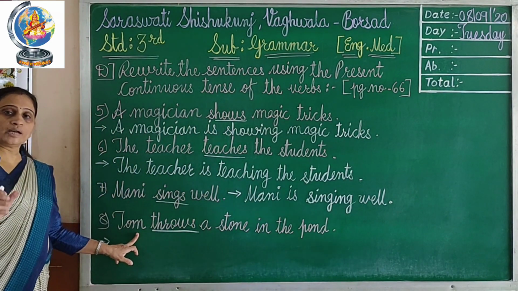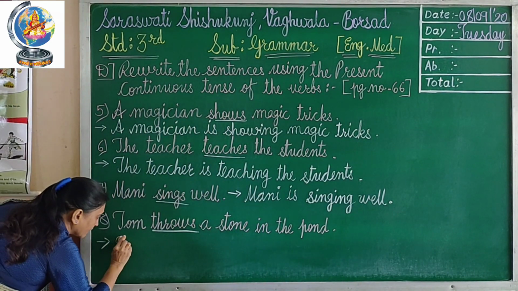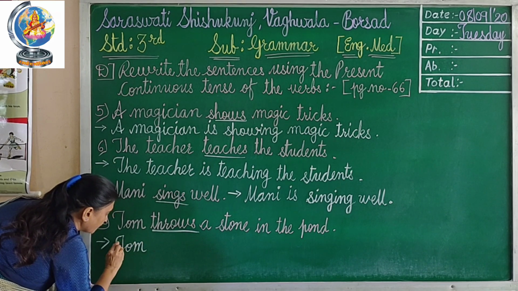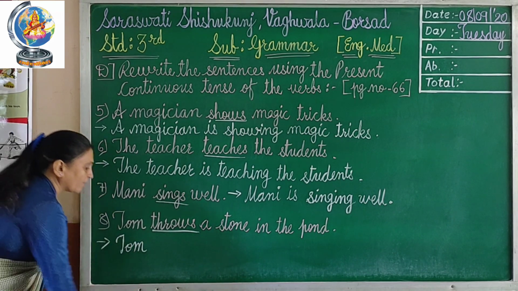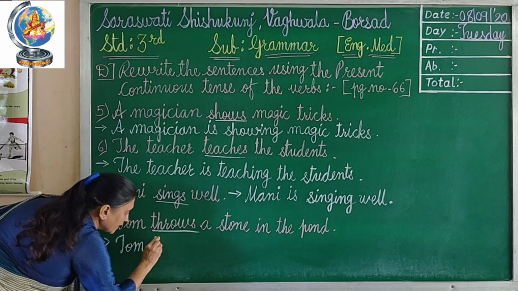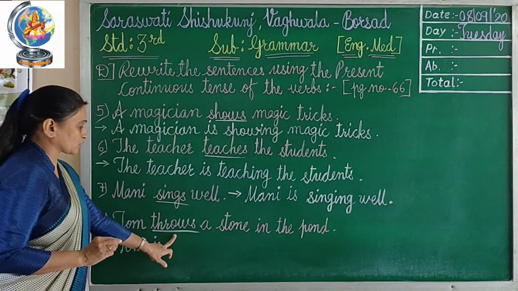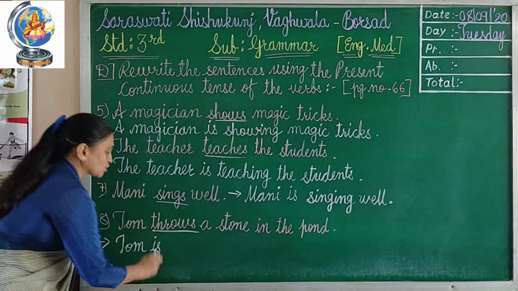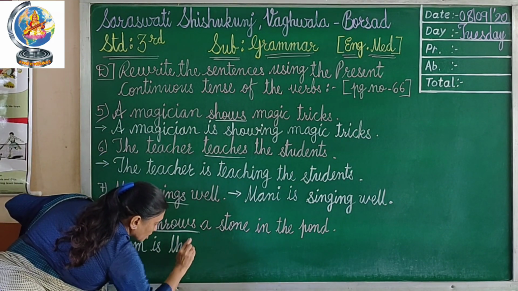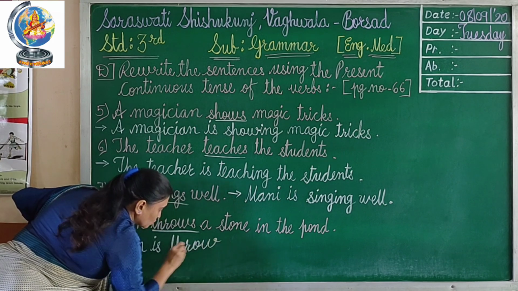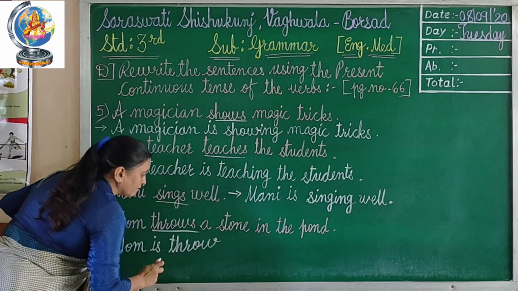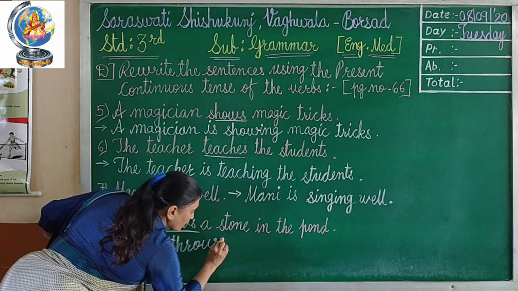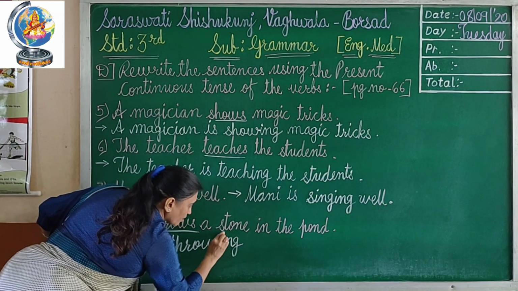Now 8th number, Tom throws a stone in the pond. Tom is a singular noun. So first of all let me write here Tom. Then with a singular noun what you have to add? Is. Then after, throws. So we will not write S in the answer. Only T-H-R-O-W, throw. Don't add S in the answer. You have to add I-N-G.